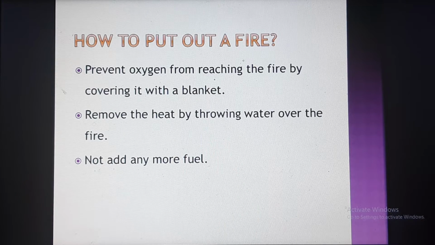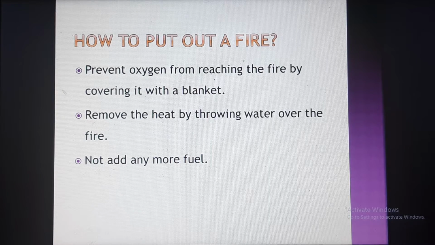How to put out a fire? Here we are discussing small fires, not a big building burning; we cannot use this method for that. But if small pieces of wood are burning and you want to put out the fire, we can use this method. The first one: prevent oxygen from reaching the fire by covering it with a blanket.